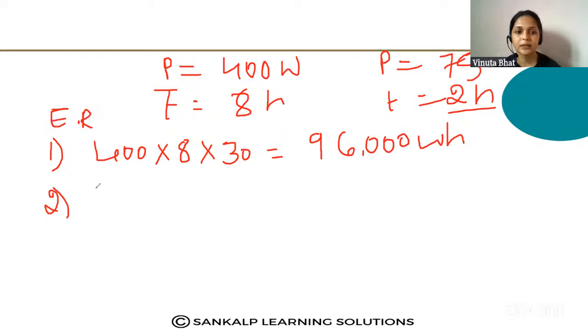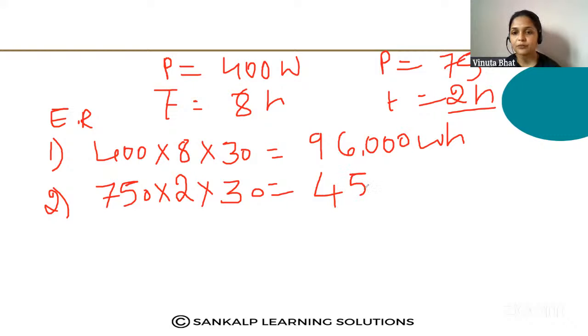Here you should write the energy consumed by the electric refrigerator. I am writing it in short here. Next, the iron box having 750 watt power is used 2 hours per day, and totally 30 days. The energy consumed is 750 into 2 into 30, that is 45,000. What is the answer? 45,000